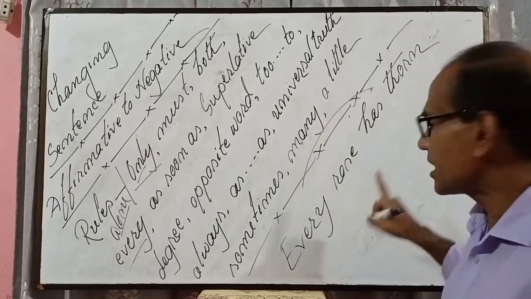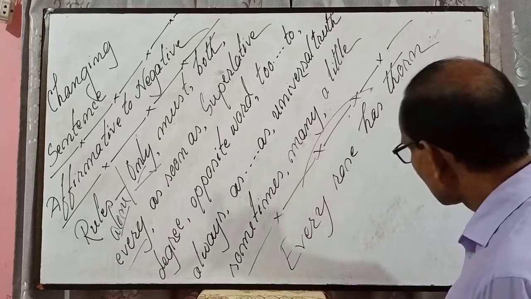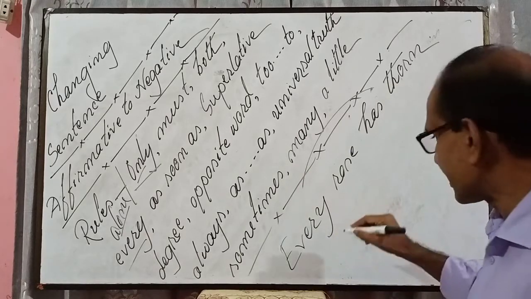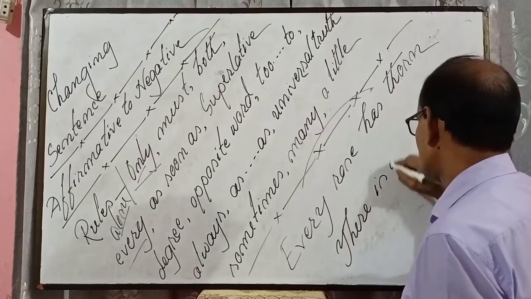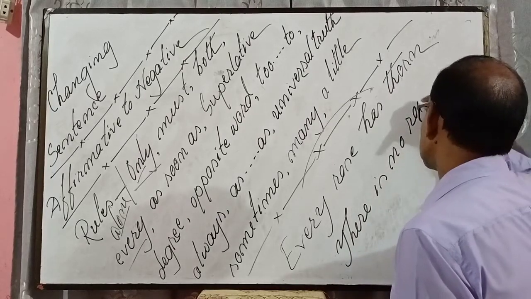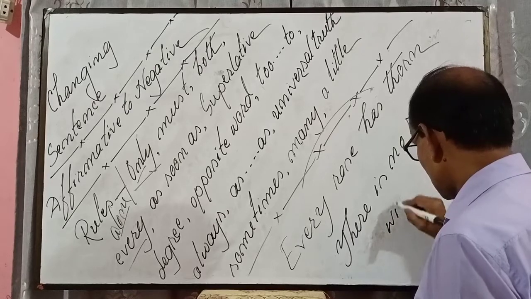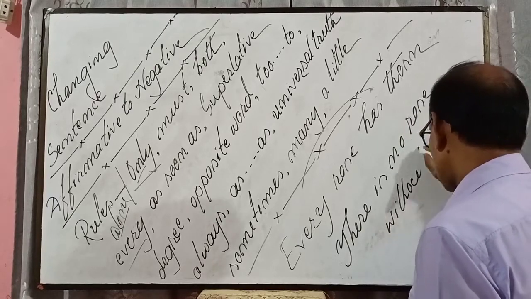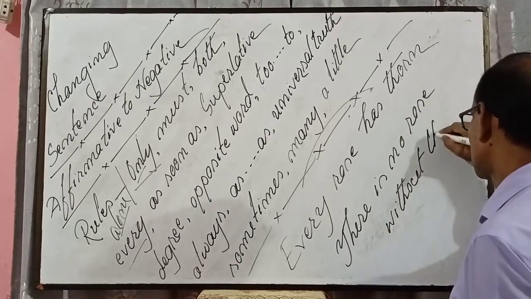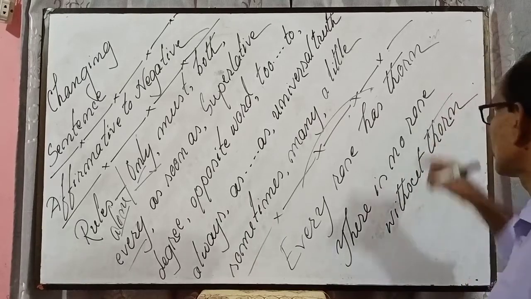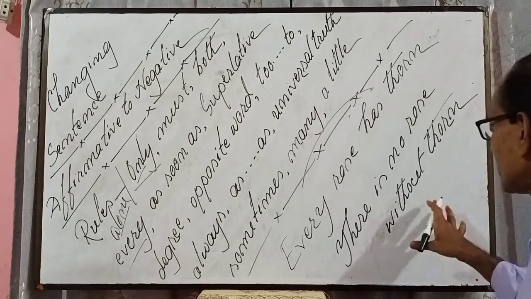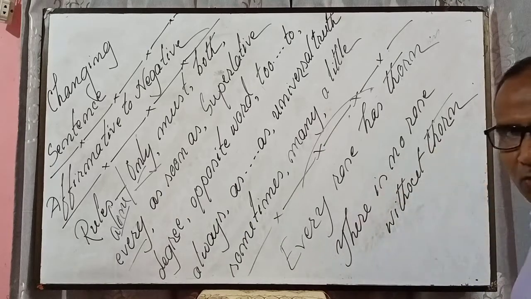What does it mean? It means প্রত্যেক গোলাপেরই কাঁটা আছে। তার মানে there is no rose without thorn. There is no rose without thorn. Meaning same. কাঁটা ছাড়া কোনো গোলাপ নেই.